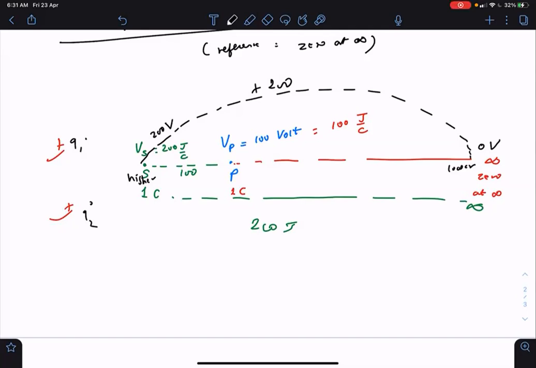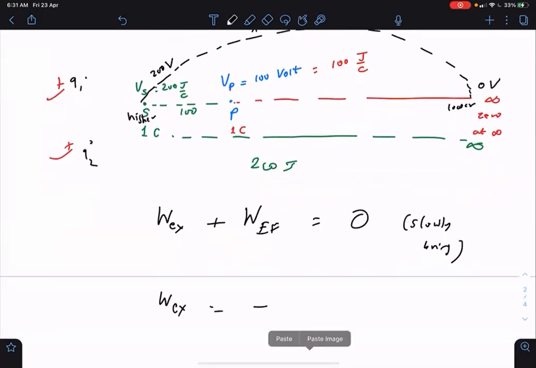So we can say that potential at a point S in the electric field can be defined as the work done by external force per unit charge to slowly bring that charge from infinity to that point S of the electric field. Why slowly? In case of slowly, energy conservation. So work done by external force plus work done by electric field is equal to 0. In case of slowly bringing, we are doing work against the electric field.